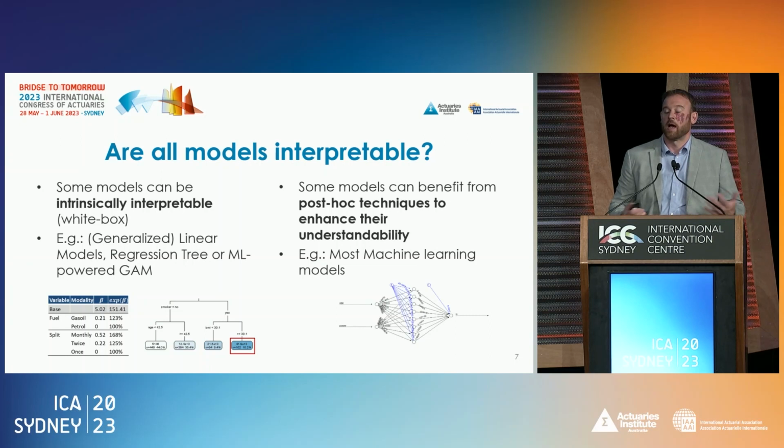So first question, are all models interpretable? There are some models clearly that are intrinsically interpretable, so it means that you can understand easily by looking at the result of this model what happens inside the box I have mentioned a few seconds ago. This, once again, will typically be the case of a generalized linear model, but also simple machine learning models like regression trees might be also interpretable, so you can understand the result and explain them to other persons.